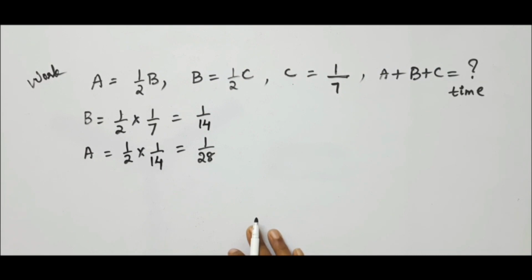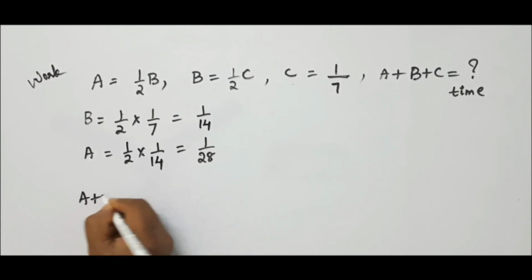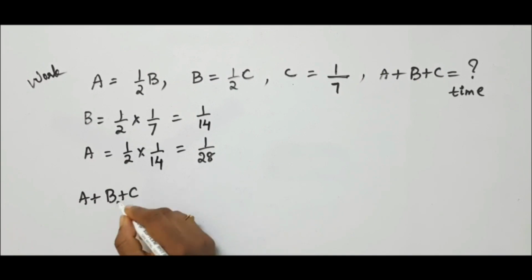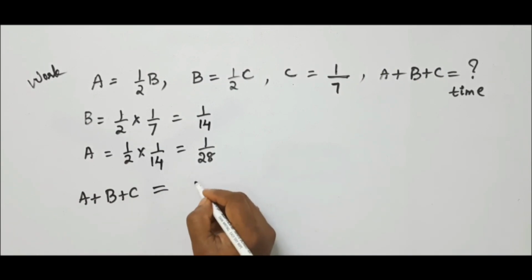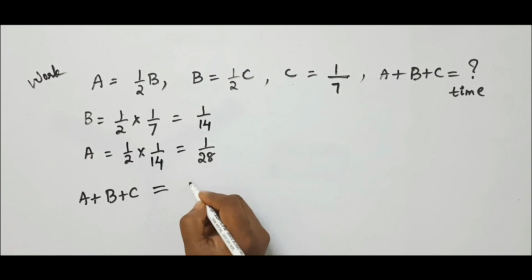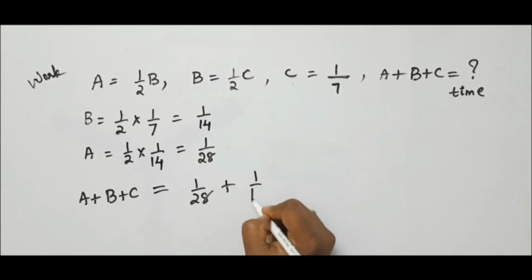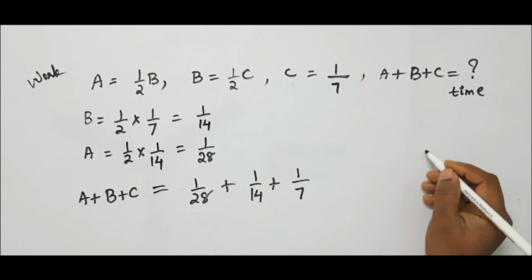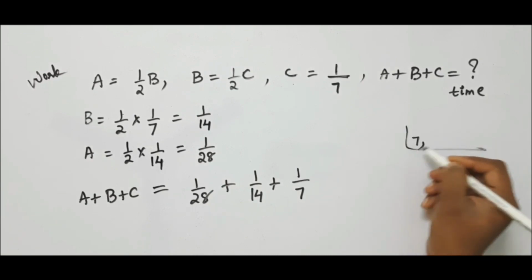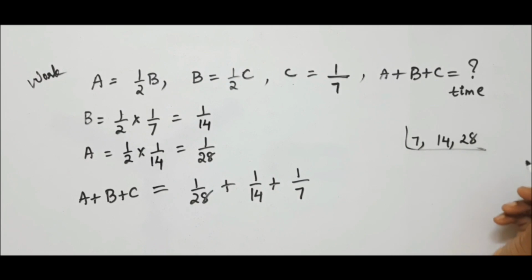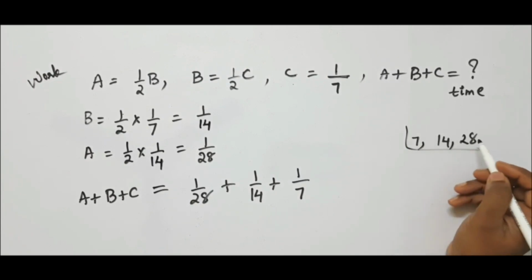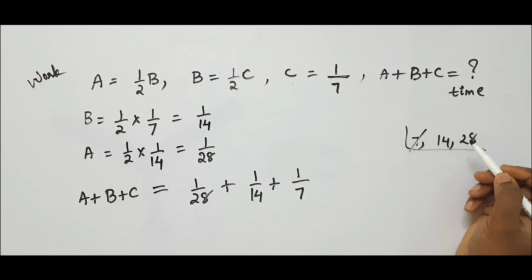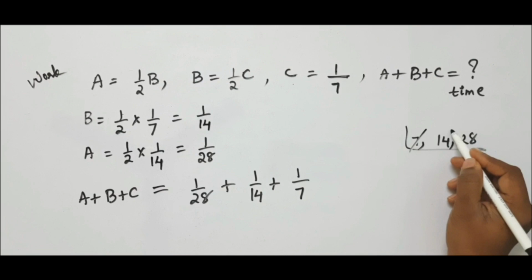Now we have to calculate A plus B plus C, the work done by A, B and C together. This is equal to the sum of all the work done by each candidate. So it is 1 by 28 plus 1 by 14 plus 1 by 7. Now let us take the LCM of 7, 14, 28. Is it not? 7 is a factor of 28, so just cancel it. And 14 is a factor of 28, is it not? So this also cancels.